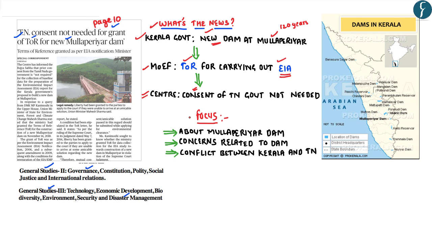So from the exam perspective, we shall basically focus on 3 aspects related to the article. Firstly, we'll understand certain basic details related to the Mullaperiyar Dam, the concerns related to the dam, and finally we'll look into the nature of conflict between Kerala and Tamil Nadu over the Mullaperiyar Dam. Let us start analyzing these aspects of the article one by one.